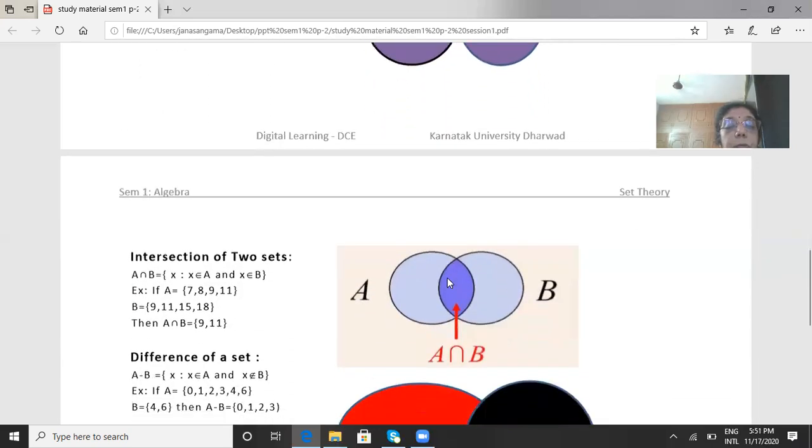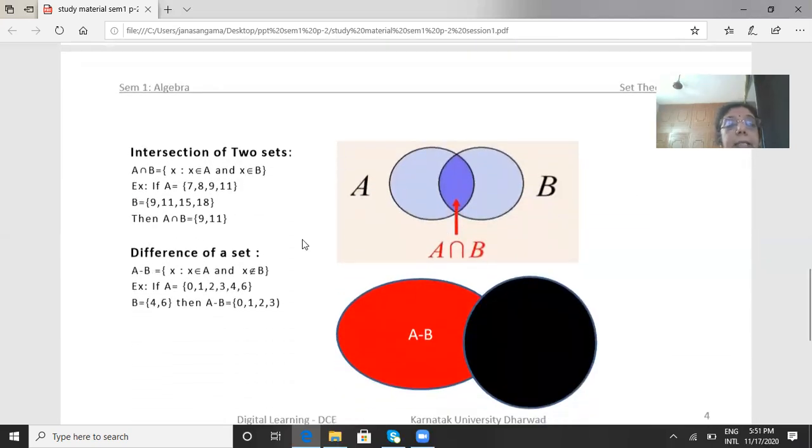Next, let us see what is meant by intersection of two sets. So this is the symbol for intersection. A intersection B equal to the set of all x such that x belongs to A and x belongs to B. See here the condition: x should belong to A and also x must belong to B. See, I have given an example. If A equal to the set containing the elements 7, 8, 9, 11, and B is the set containing elements 9, 11, 15, 18, then what is A intersection B?